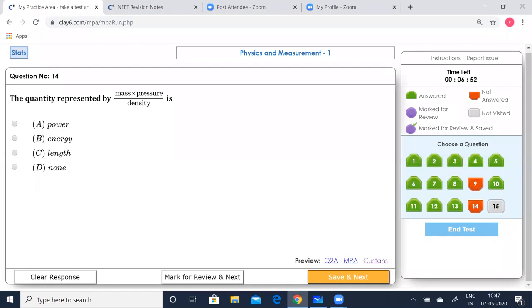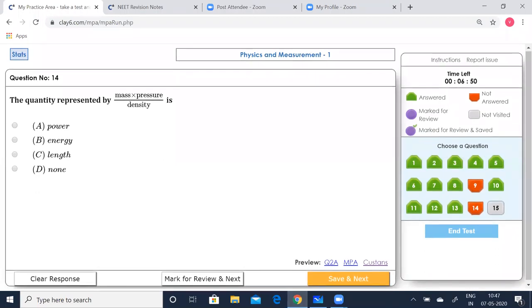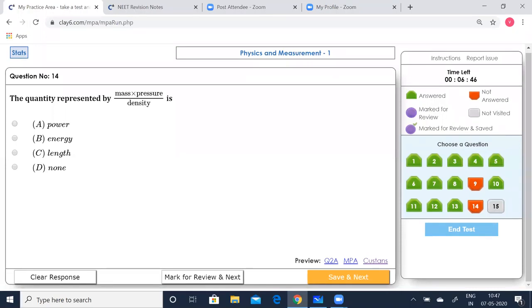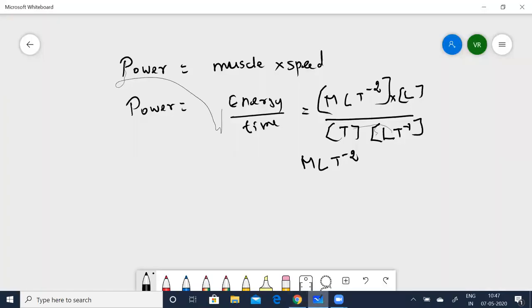Now, the quantity represented by mass times pressure divided by density is what? So mass into pressure divided by density.